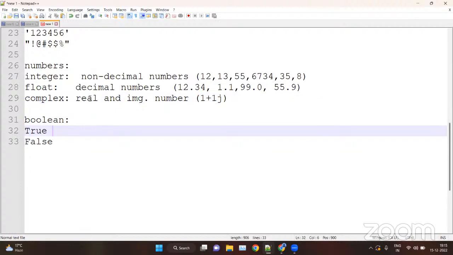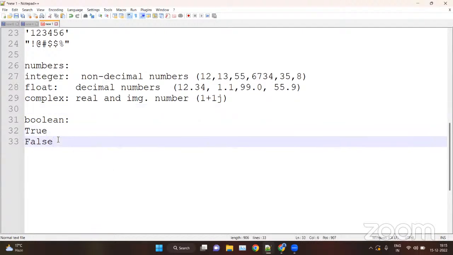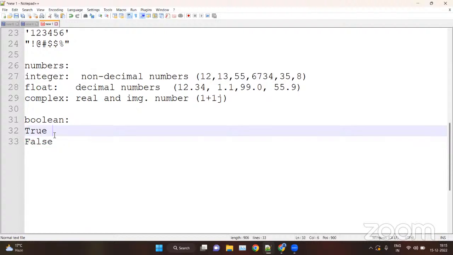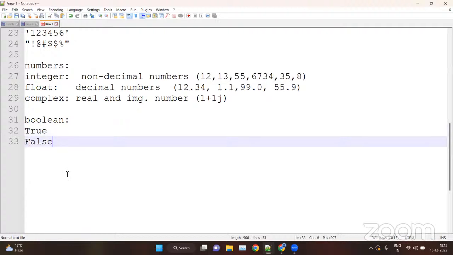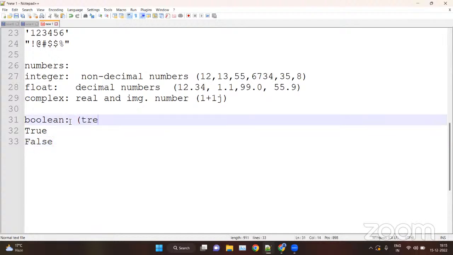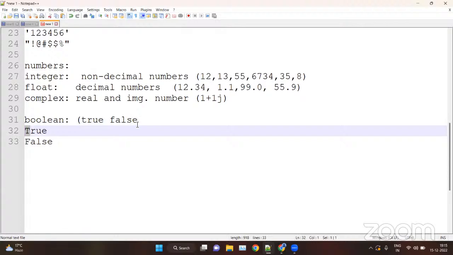Then we have boolean. In this, we have only two values, that is True and False. And there's a point here. Whenever you are using the boolean values inside Python, you have to make sure that the T of True should be capital and the F of False should be capital. If you are writing lowercase true or false, this will throw an error. So make sure whenever you are using the boolean values inside Python, T should be capital and F should be capital.